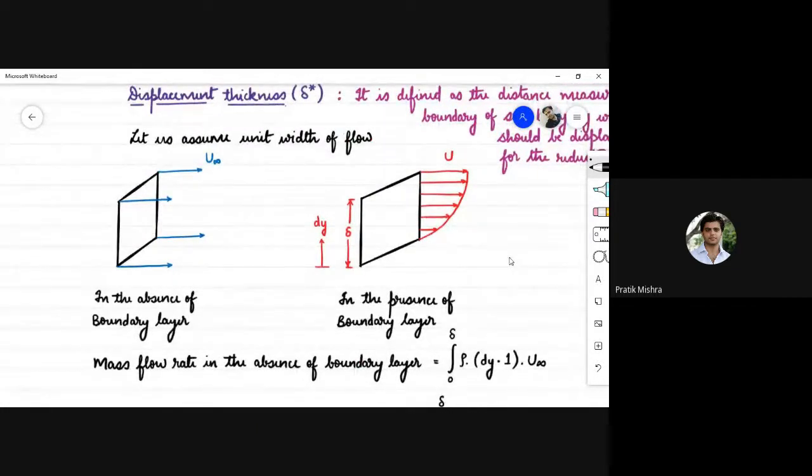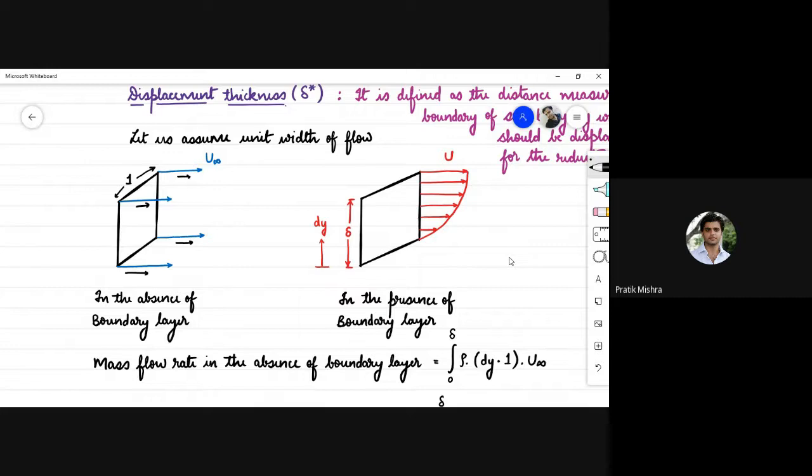So let us assume a unit width of flow. This width is unity. ठीक, ये जो फ्लो का डायरेक्शन है, this direction of flow is in the direction of the plate. जैसी प्लेट रखी हुई है ये वो डायरेक्शन है।